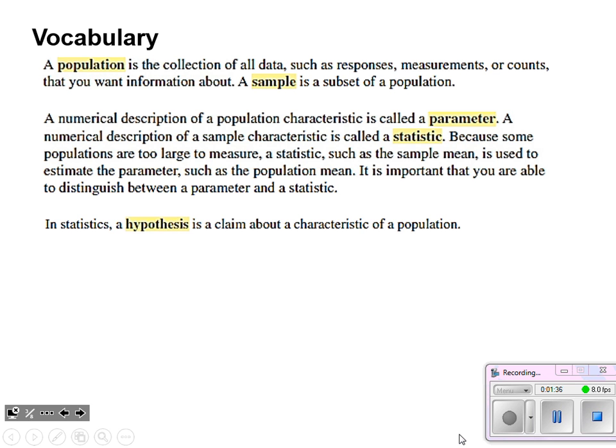In statistics, a hypothesis is a claim about a characteristic of a population. So that is taking the results of a survey, taking a statistic that relates to a sample, and then making a claim based on that as to how it affects the entire population.